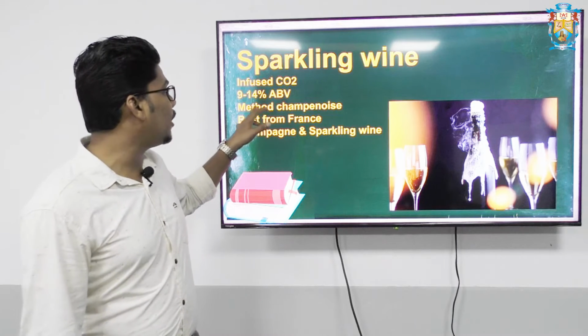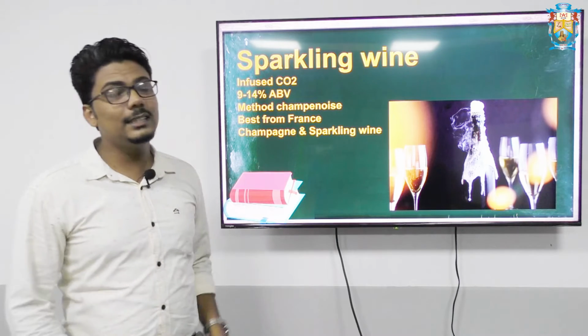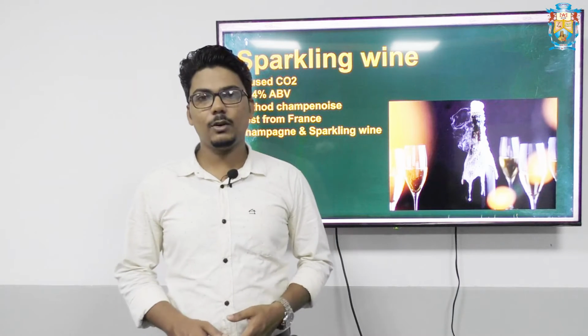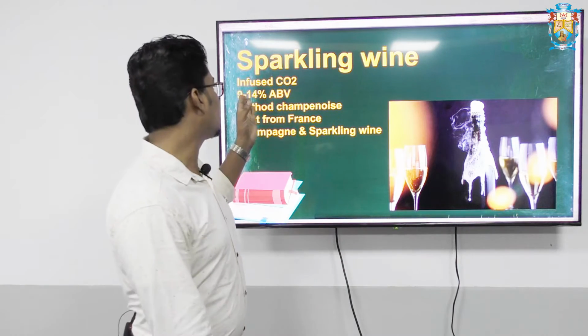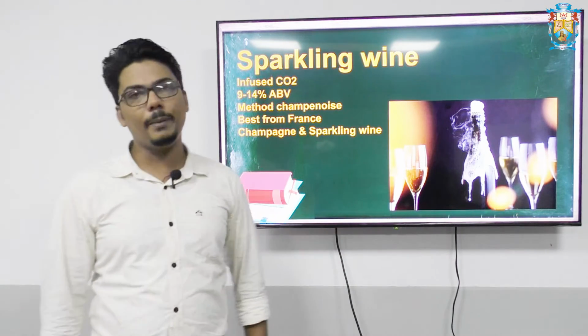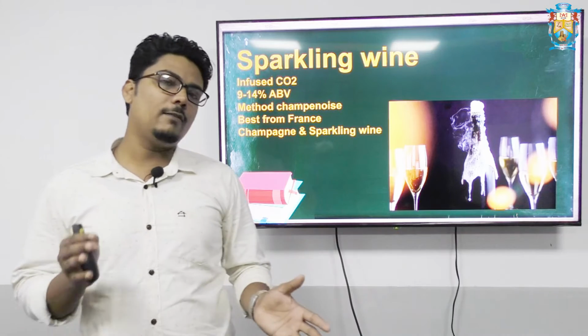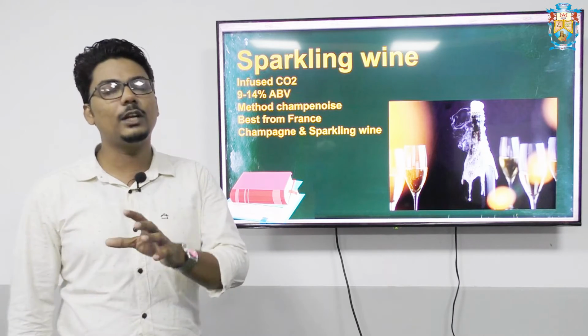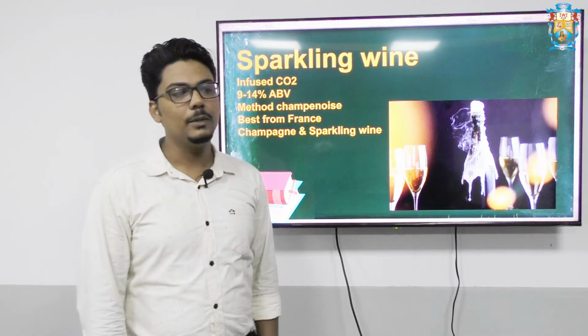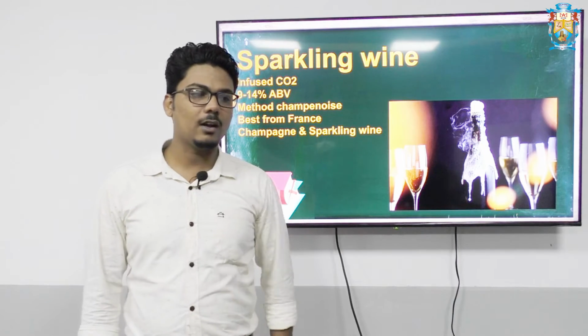Similarly, here a particular method is method champenoise. This is a major method we can talk about for the manufacturing process of sparkling wine. Next, 9 to 14% ABV. Normally a sparkling wine will have an alcohol content which varies from 9 to 14% alcohol by volume. So that is a sparkling wine's alcohol content.